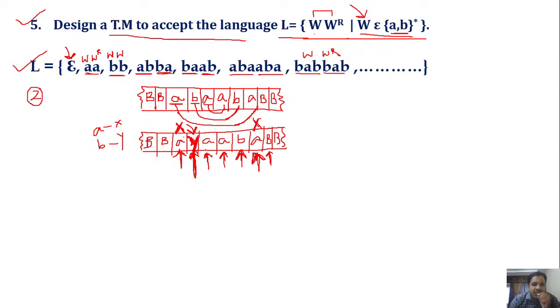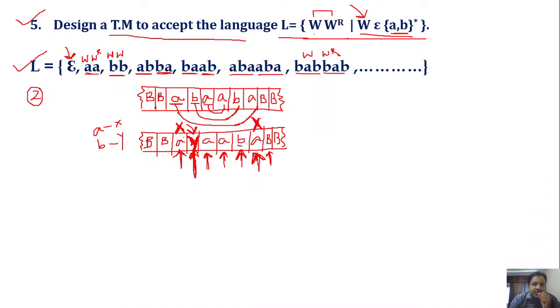Move right until we get either x or y or blank. While moving, the next character is a, keep that a as it is. Next one is a, keep that as it is. Next b, keep that as it is. Next one is x.